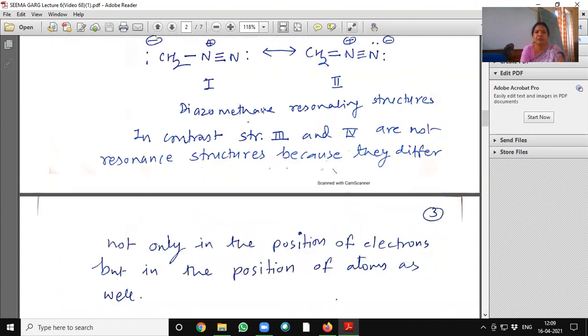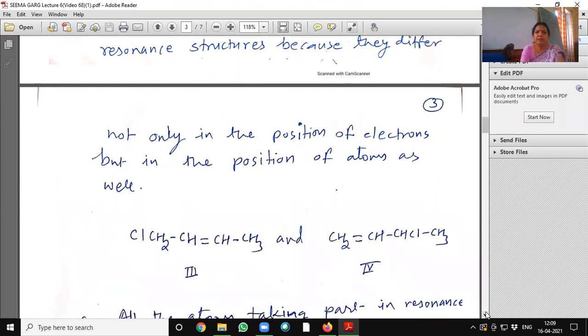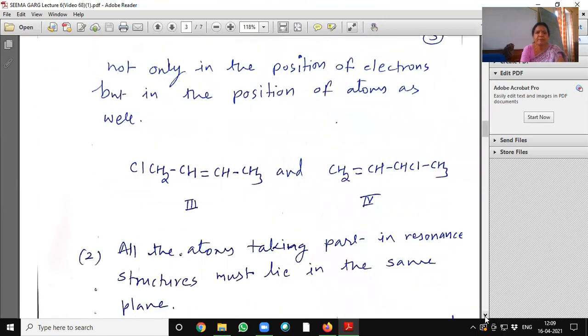This is the diazomethane resonating structure. In contrast, structures 3 and 4 are not resonance structures because they differ not only in the position of electrons, but in the position of atoms as well. See here. So this is not called a resonance hybrid structure.